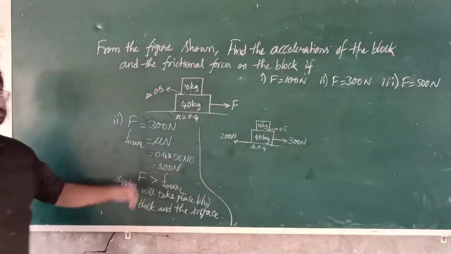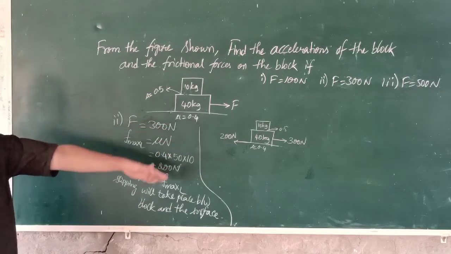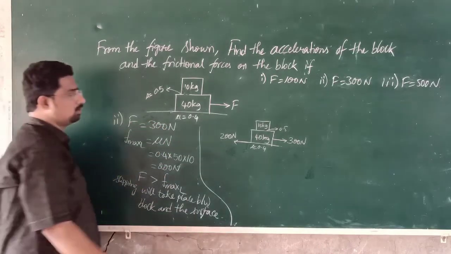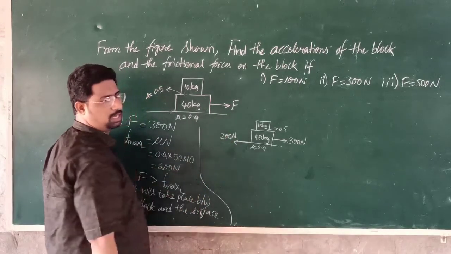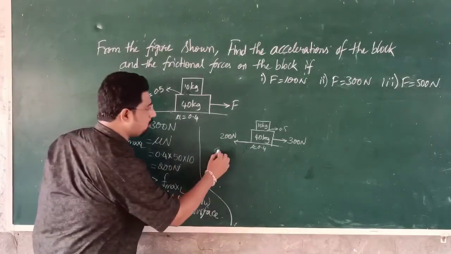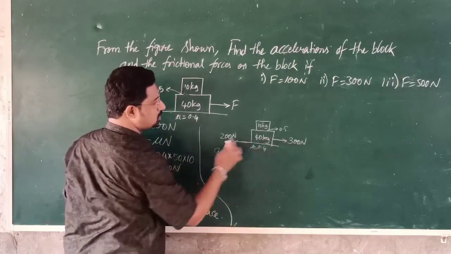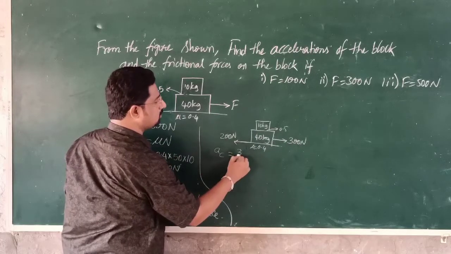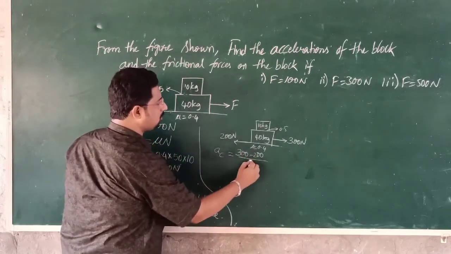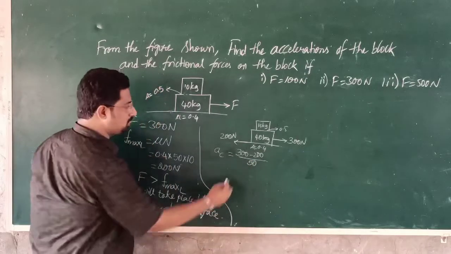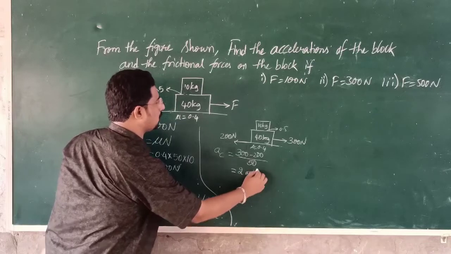As the external force is more than the frictional force, there will be relative slipping between the block and the surface. Now what we have to do, we have to assume that the system is moving with common acceleration. So A common is equal to the net force, 300 minus 200, by total mass 50. So 300 minus 200, that is 100 by 50, 2 meter per second square.